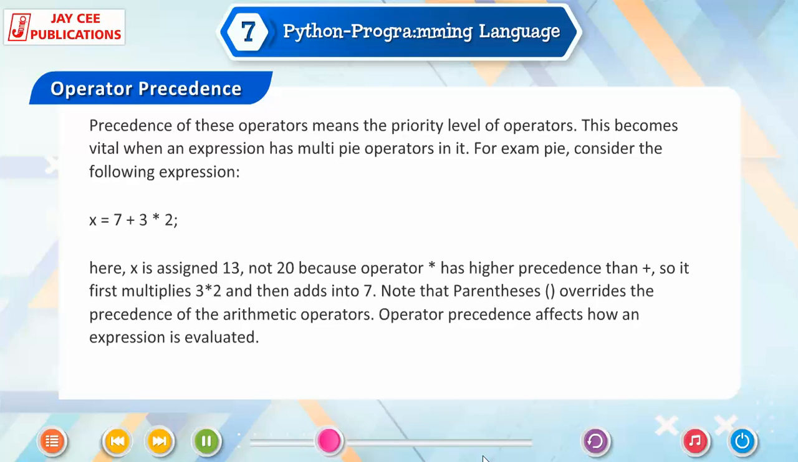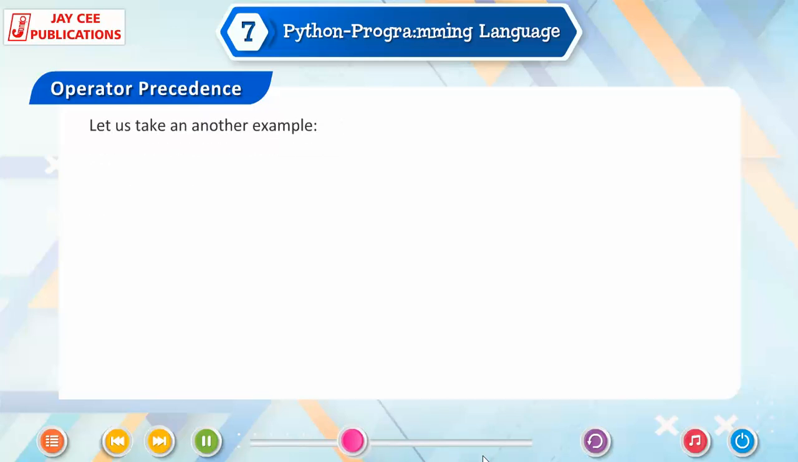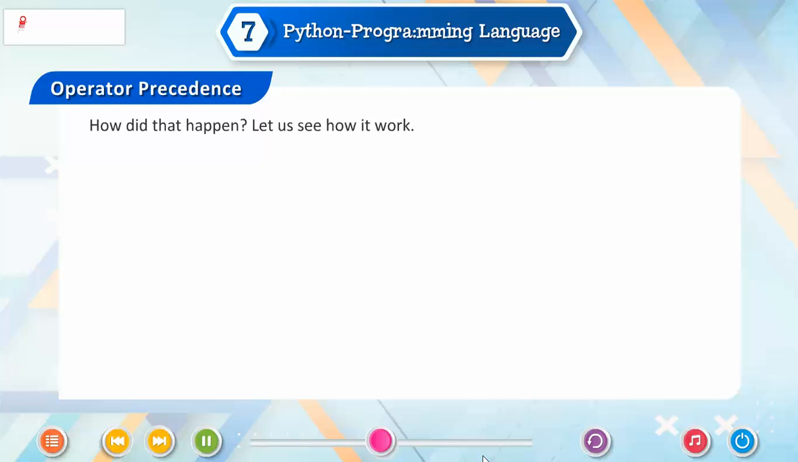Note that parentheses override the precedence of the arithmetic operators. Operator precedence affects how an expression is evaluated. Let us take another example. 13 plus 5 multiplied 2 minus 4 divided by 2 minus 13. Output: 3.0. How did that happen? Let us see how it works.